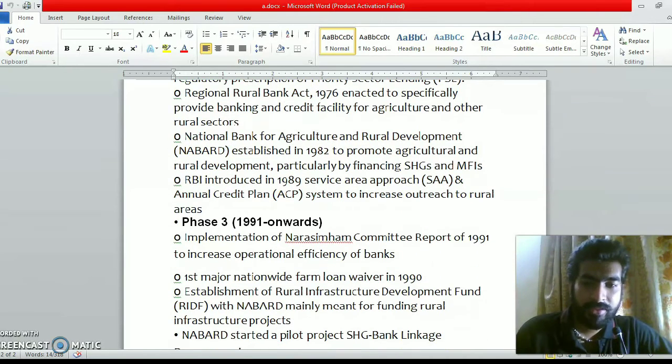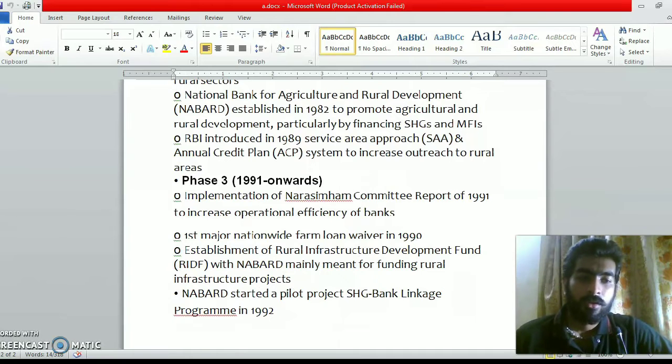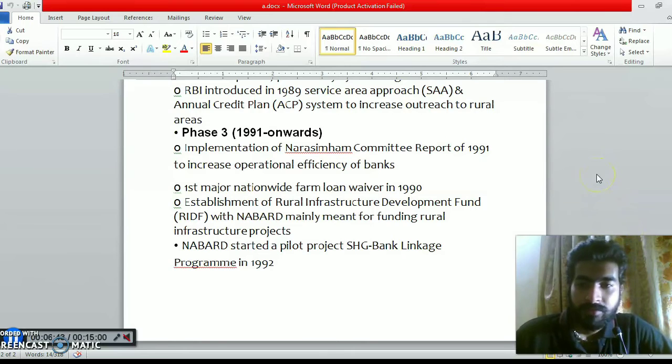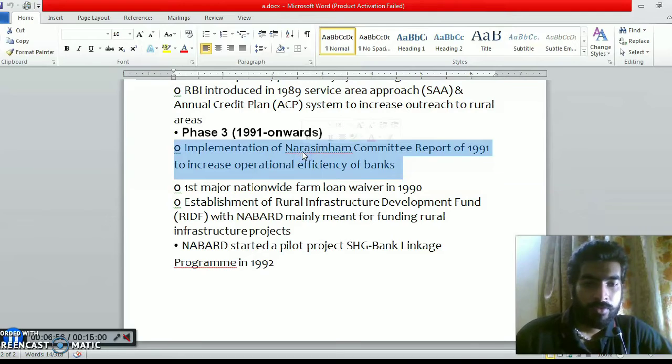Then comes phase 3, that is 1991 to the present year, with the implementation of the Narasimham Committee report of 1991. That is one of the important points.